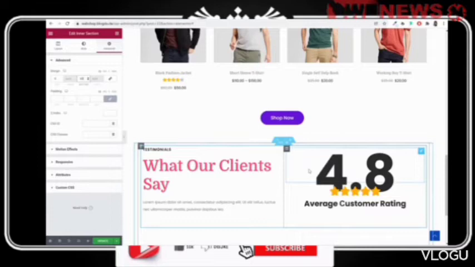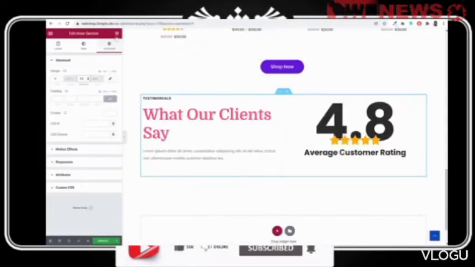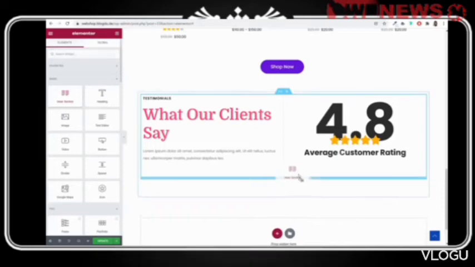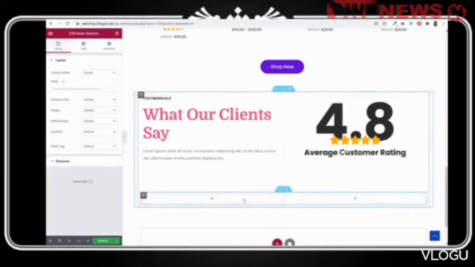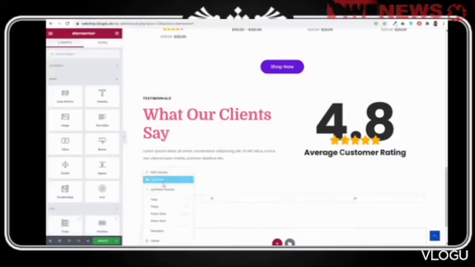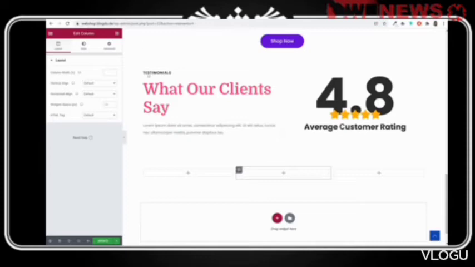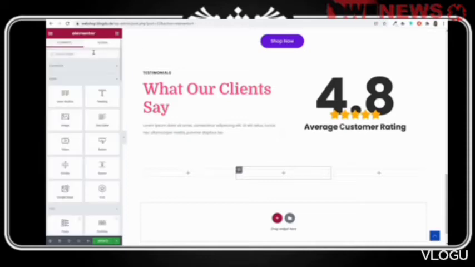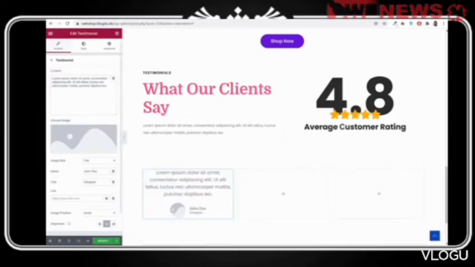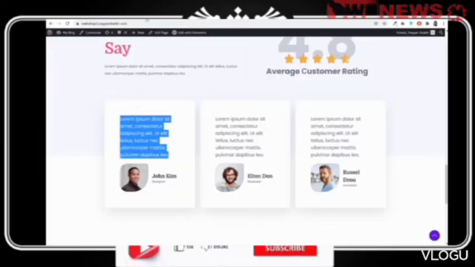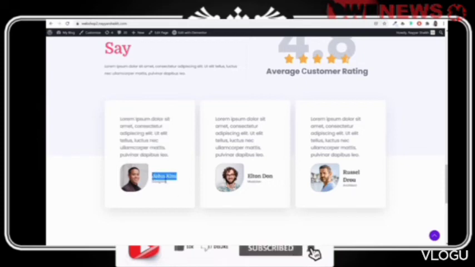All right. Then after that, let's do one thing. Let's add another inner row. Right, so let's add another inner row below this thing like this, and we want to divide this into 3 columns. Okay, add new column, and we want this option over here. First of all, let's bring the testimonial, search for testimonial element, bring it over here. The text says this. Then after that, this is the name, John Kim, designer.